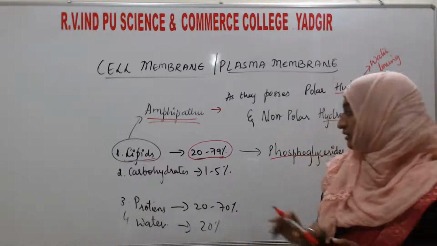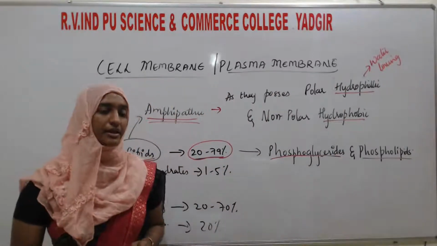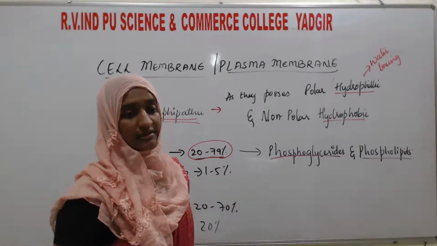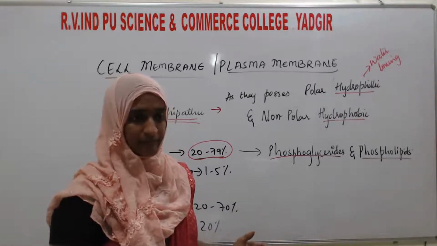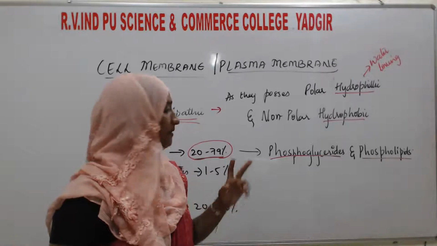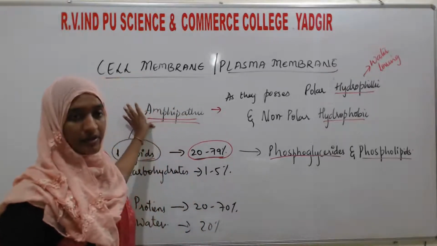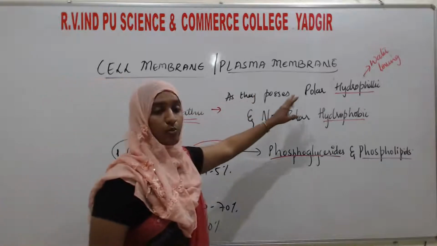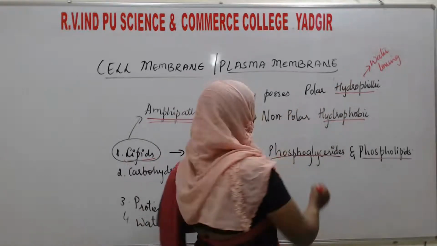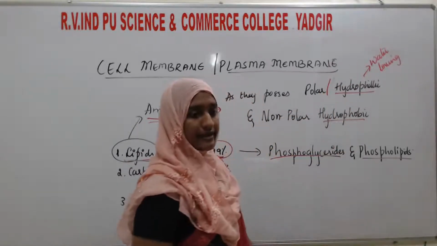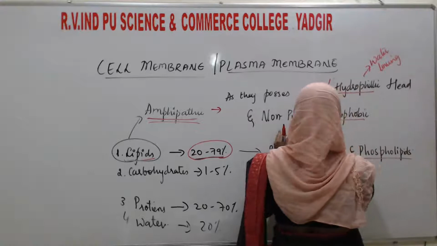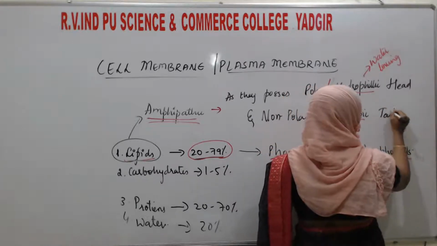Here the cell membrane or plasma membrane contains lipids. Those lipids are in two forms, either phosphoglycerides or phospholipids. These lipids have two characters: they are amphipathic. Amphipathic means they possess both ends, that is, a polar or hydrophilic head region and a non-polar or hydrophobic tail region.